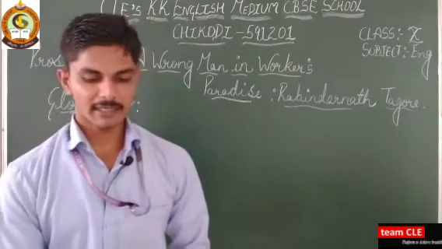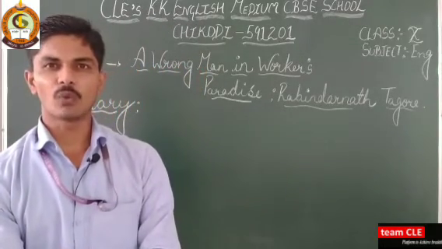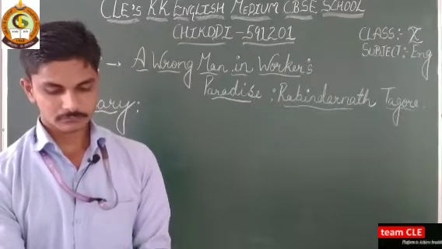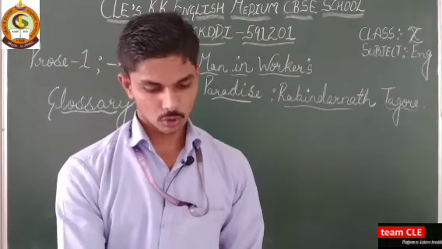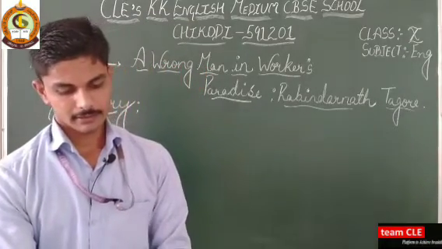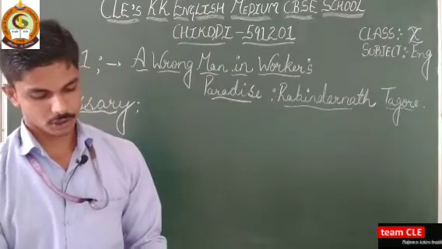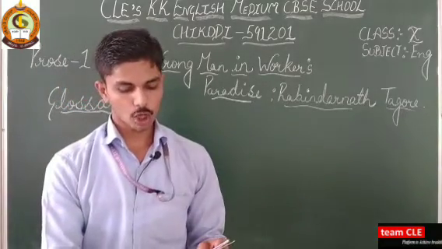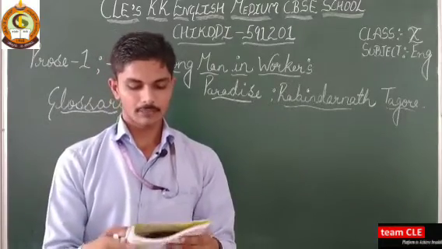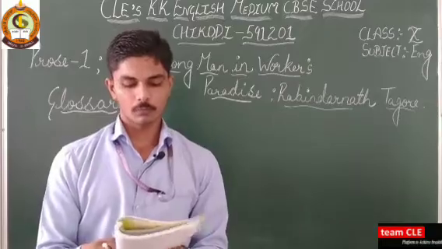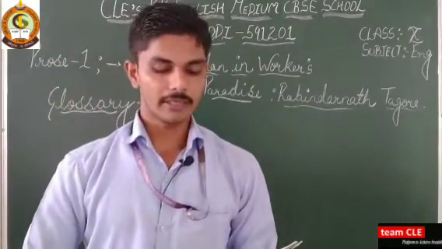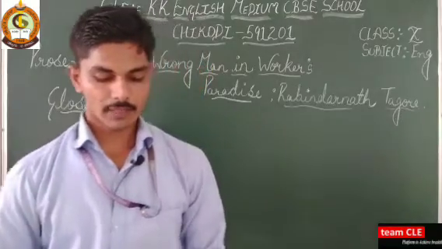Before beginning the lesson, let's read what is there about Rabindranath Tagore ji. Come to page number 12, open it. Here we have a note on the author. See, Rabindranath Tagore was born in 1861 and died in 1941. He is our national poet.